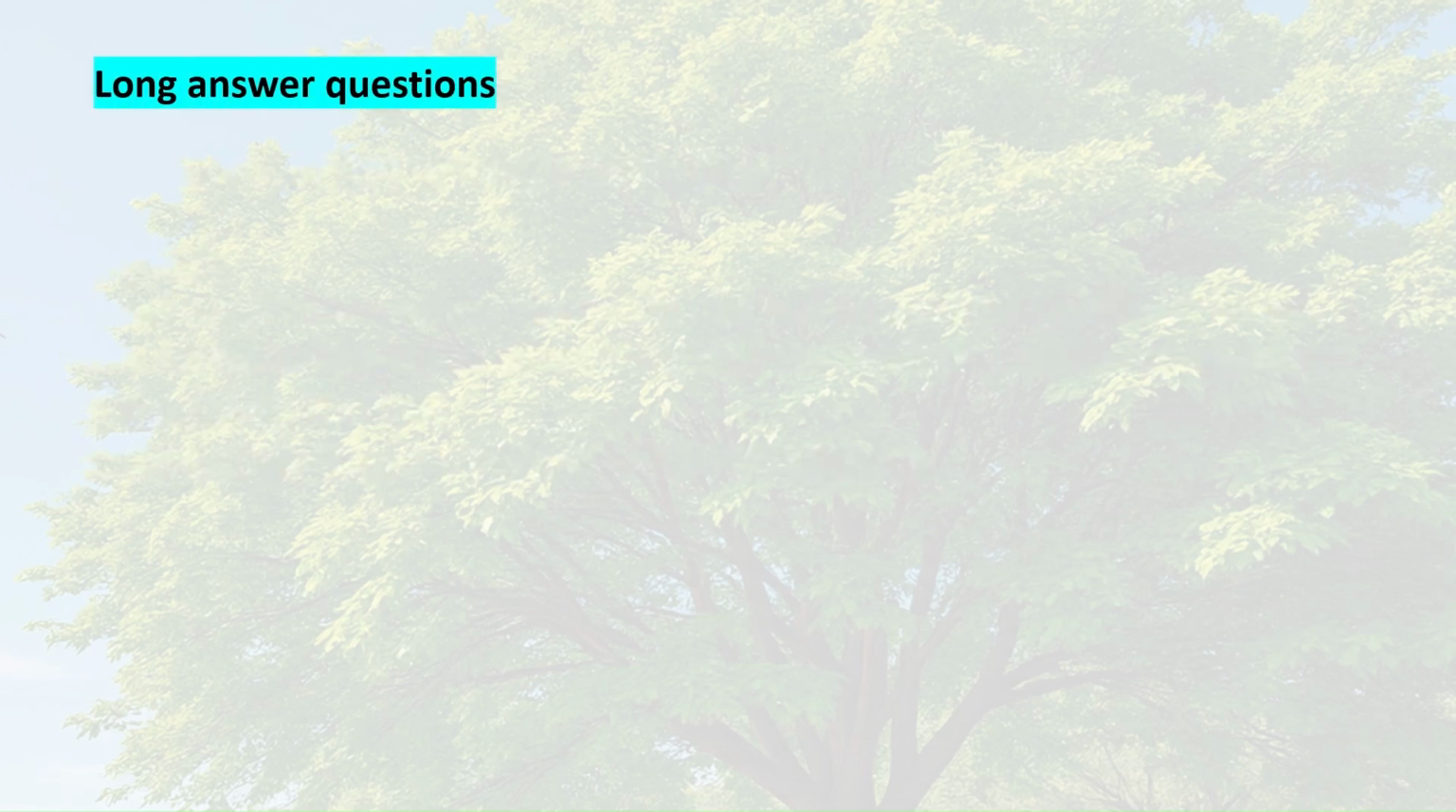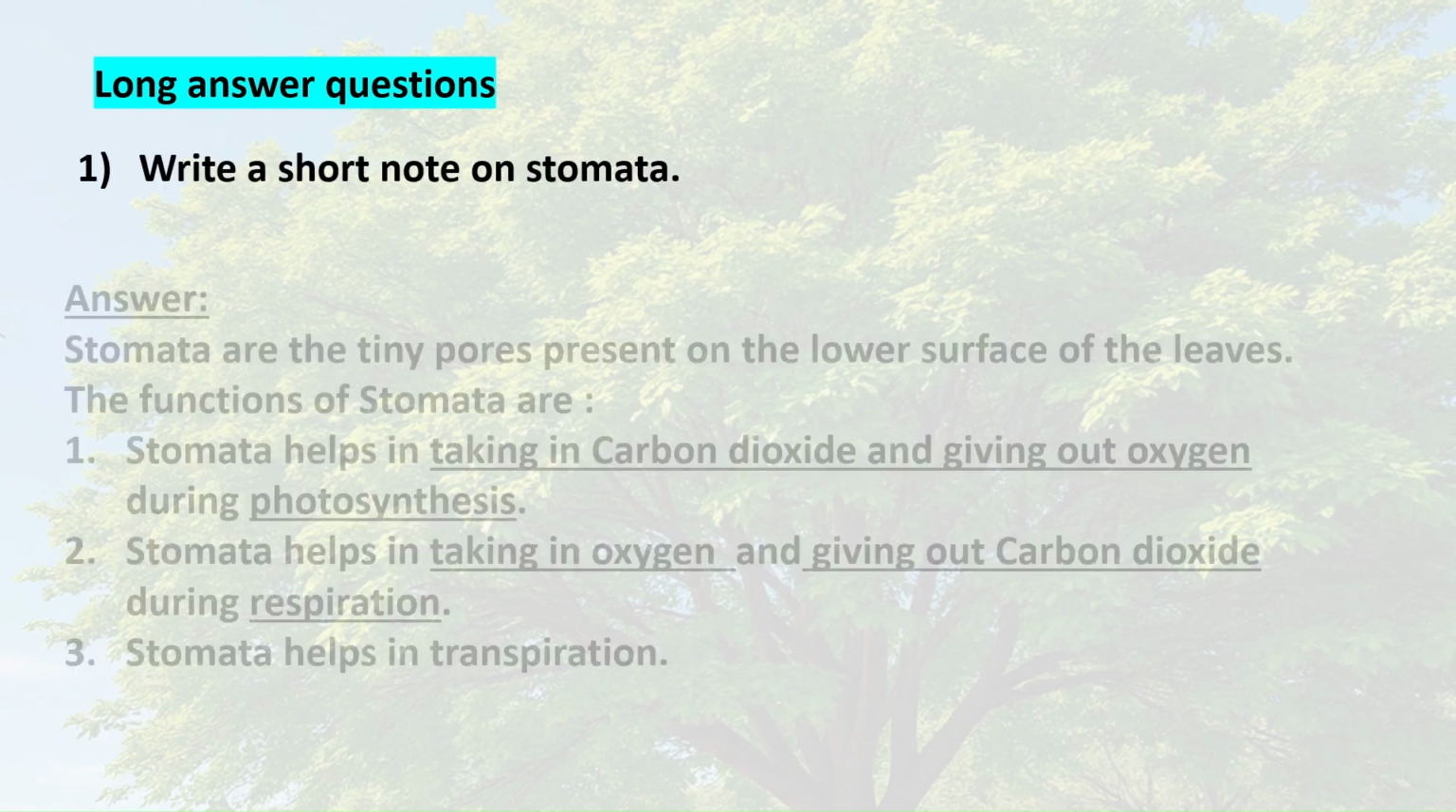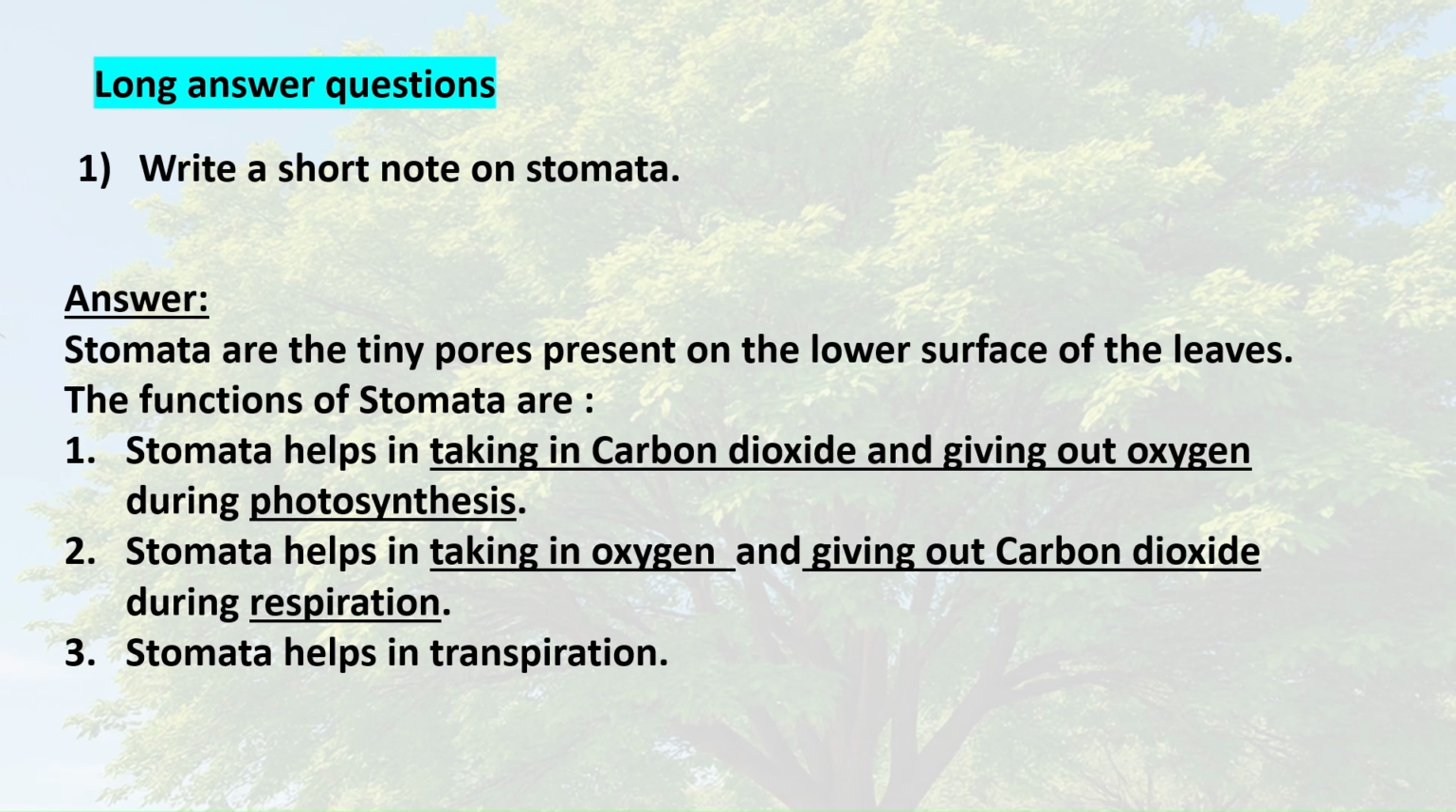Long answer questions. 1. Write a short note on stomata. Answer. Stomata are the tiny pores present on the lower surface of the leaves. The functions of stomata are: 1. Stomata help in taking in carbon dioxide and giving out oxygen during photosynthesis. 2. Stomata help in taking in oxygen and giving out carbon dioxide during respiration. 3. Stomata help in transpiration.